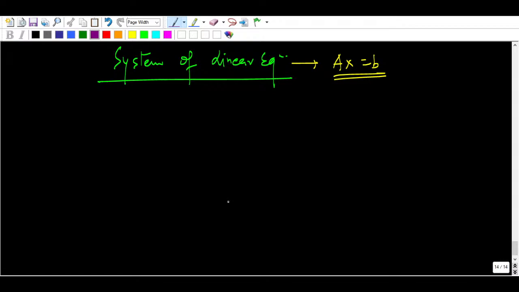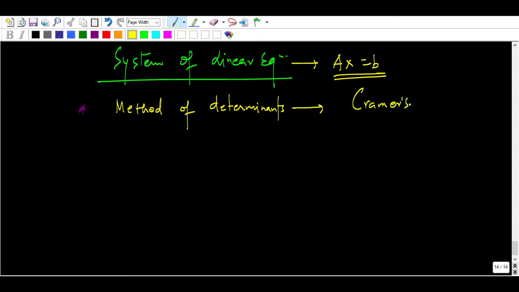So there are methods. The very first method, which we will not prefer in this course, is known as the method of determinants, also known as Cramer rule. Have you heard about Cramer rule?